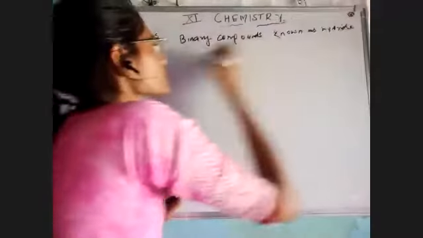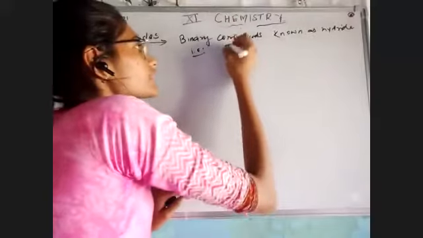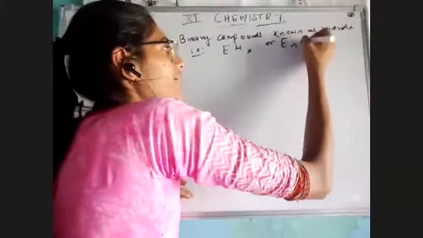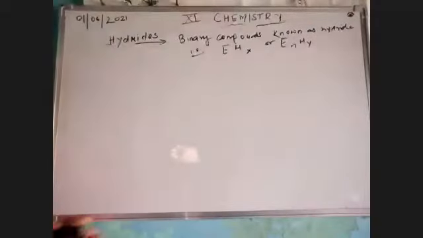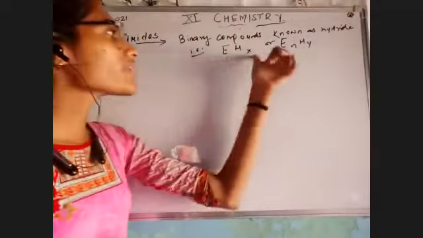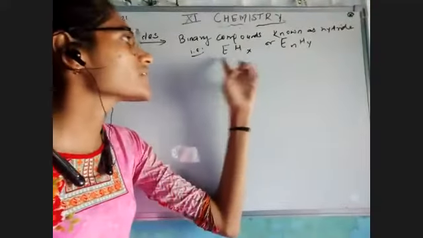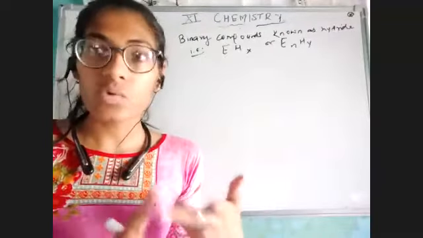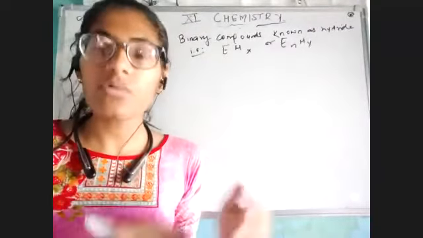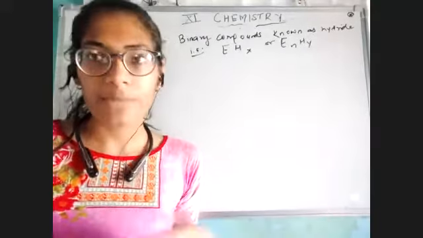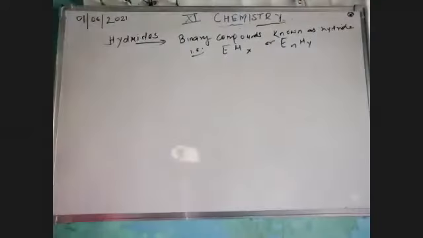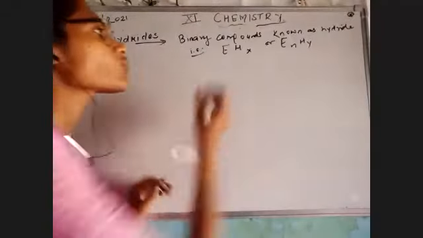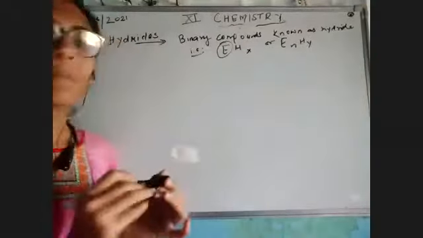That means in the form of EHx, or we can say EmHn. So I just want to say that there are only two atoms, hydrogen combined with any other atom. It could be metal, non-metal, transition metal, any kind. We will see what's happening over there. So this is known to be hydride, a binary compound in the form of EHx or EmHn. E could be any atom which is making a compound with hydrogen.